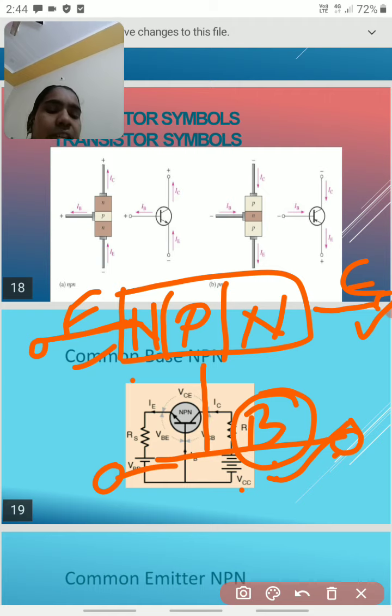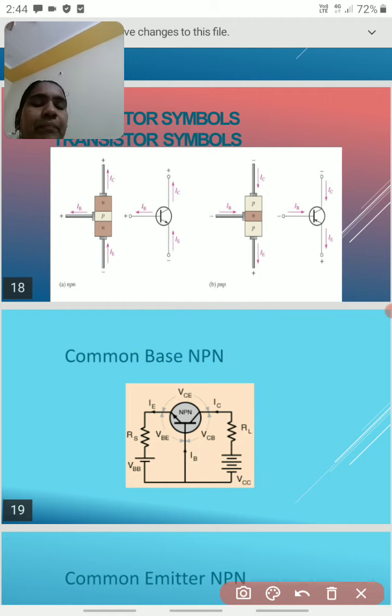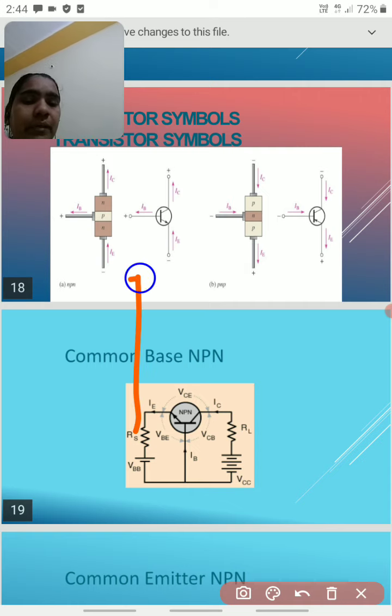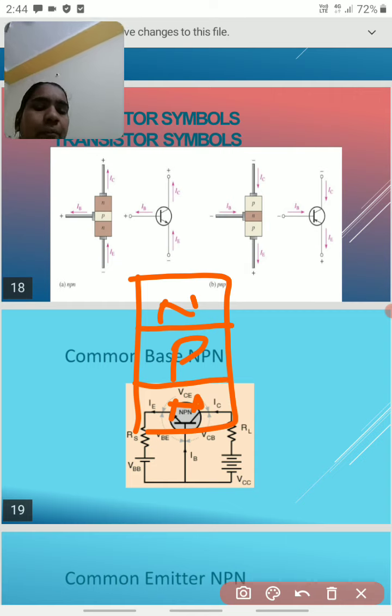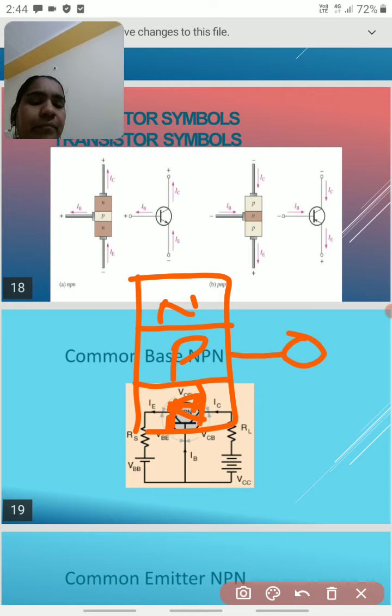Next is the diagram of the common emitter. If you take an NPN or PNP transistor, this is the base and this one is the collector.